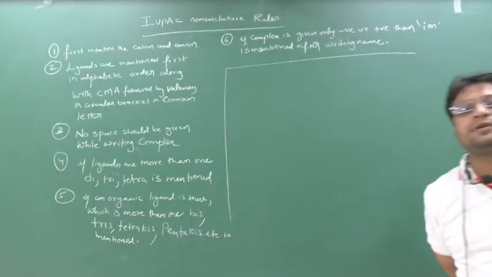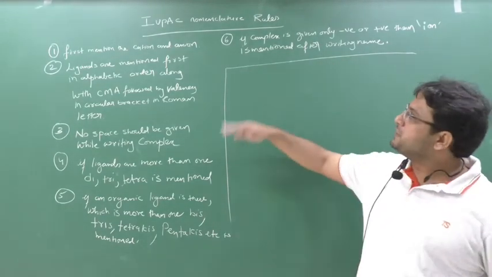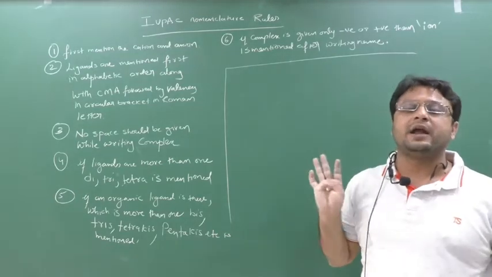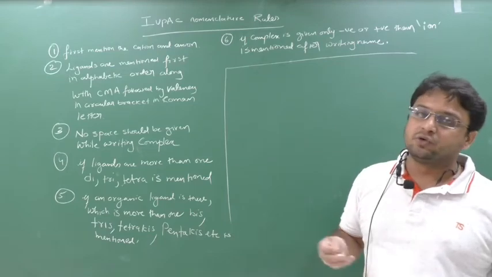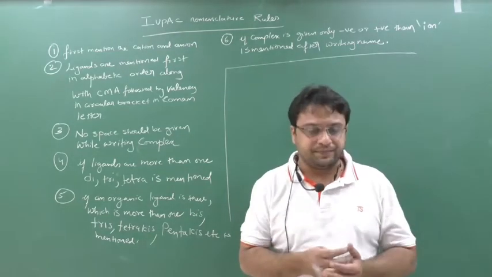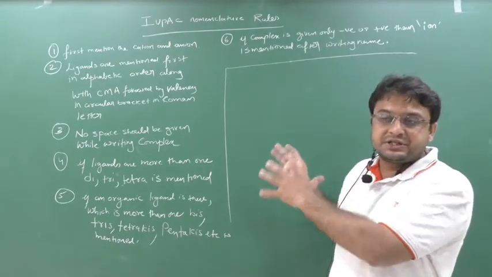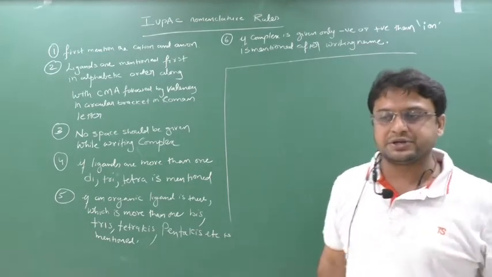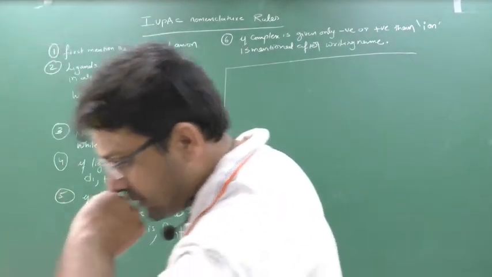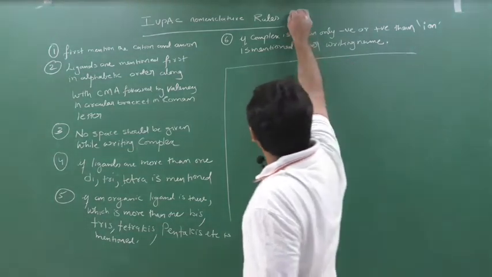Here I have written certain rules, according to me. If you remember these rules, you can write any of the names. But the rules given in the textbook are a bit clumsy. So my suggestion is, first see my complete video, understand, start to write the names, and then go and read the textbook. It will be understandable to you. Clear? Chalo. So here I have written certain IUPAC nomenclature rules for coordinate complex compounds.